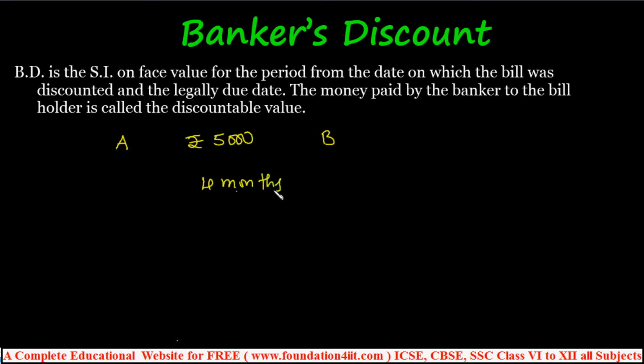Suppose a merchant A purchases goods worth 5,000 from another merchant B at a credit period of 4 months.